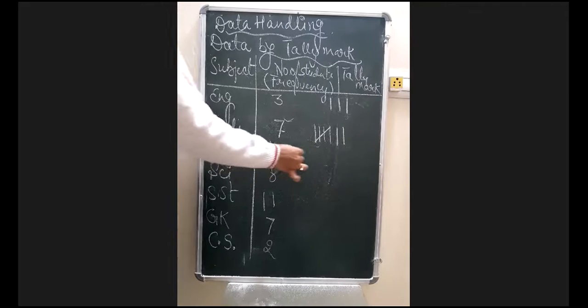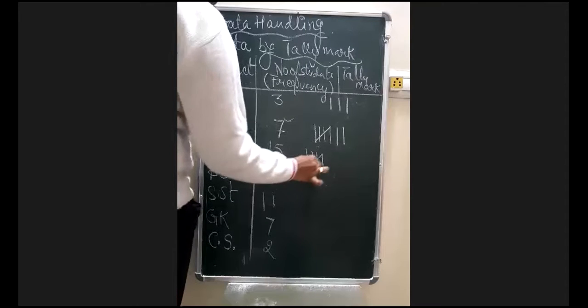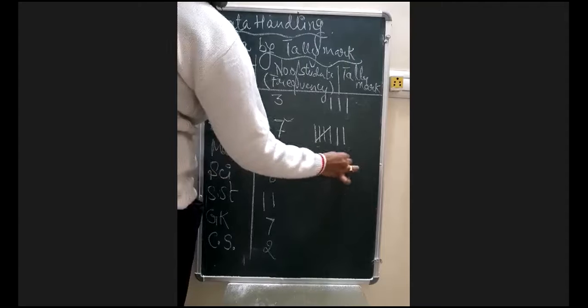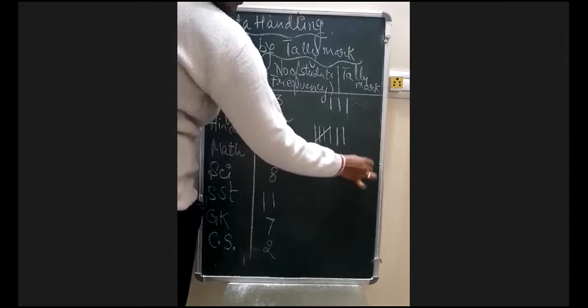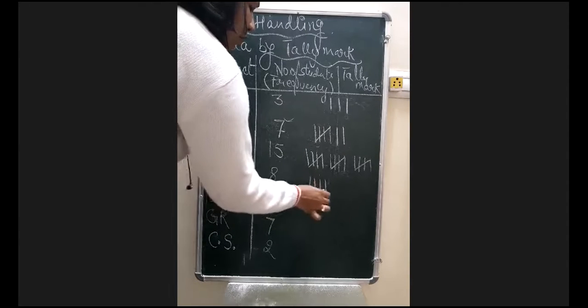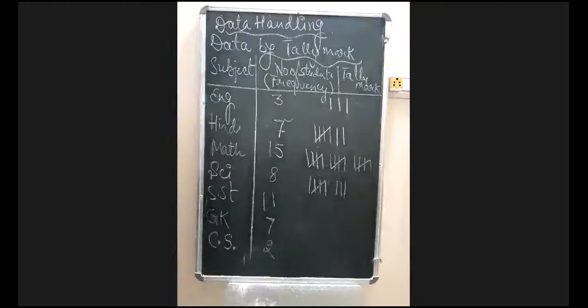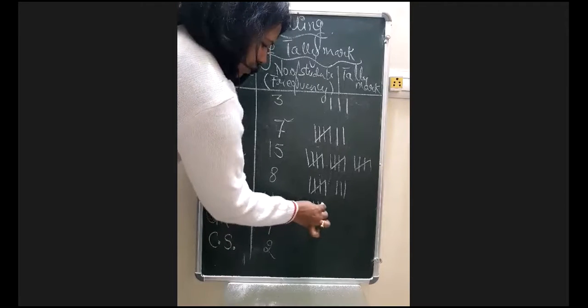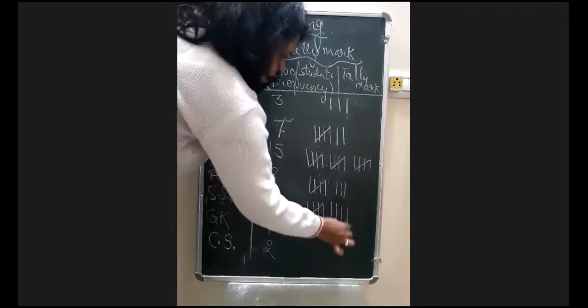Now maths 15. So 1, 2, 3, 4, 5, 6, 7, 8, 9, 10, 11, 12, 13, 14 and 15. Okay, now these are 15 lines, 15 representation we have done. Now moving on to science: 1, 2, 3, 4, 5, 6, 7, 8. Done. Now moving on to SST 11: 1, 2, 3, 4, 5, 6, 7, 8, 9, 10, 11.